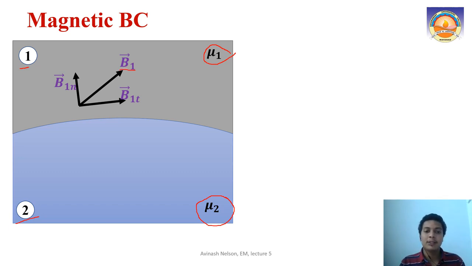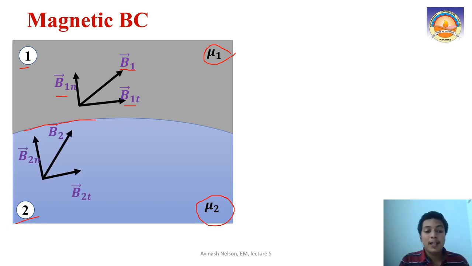It has been decomposed into tangential and normal components with respect to what? With respect to our boundary. So this is the boundary that we have. On this boundary, B1T is tangential and B1N is normal. Similarly, in the second medium, we have B2, the magnetic flux density, which is decomposed into B2T and B2N. Again, tangential to the boundary, and this is normal to the boundary. So that is our magnetic field condition.